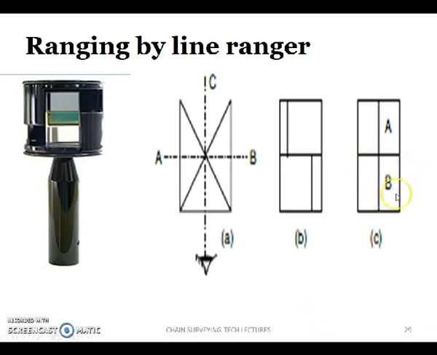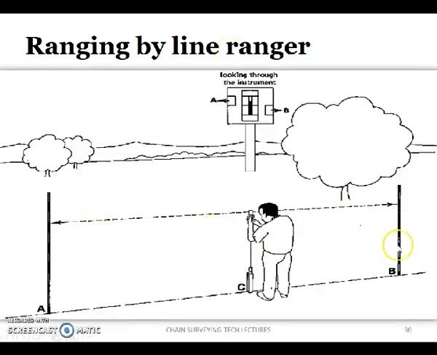Here you can see how to use the line ranger like this. You can view both ranging rods through this. If they are separated, you have to move such that those two ranging rods form a single vertical line like this.